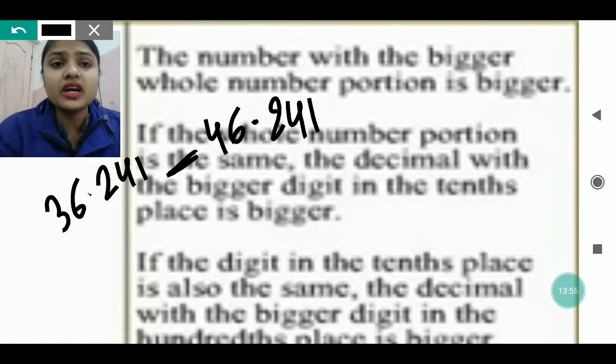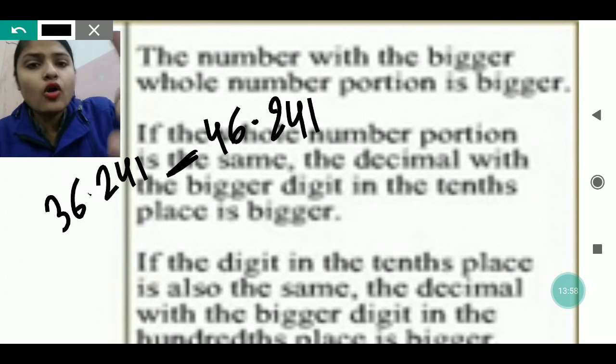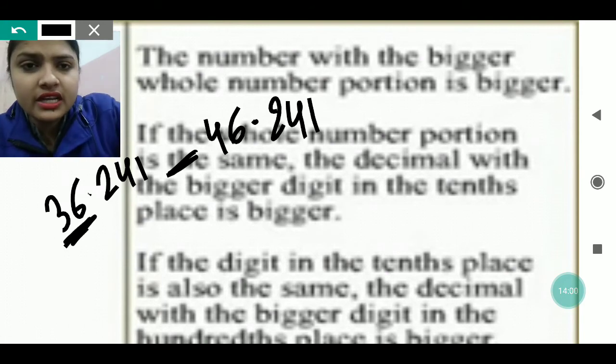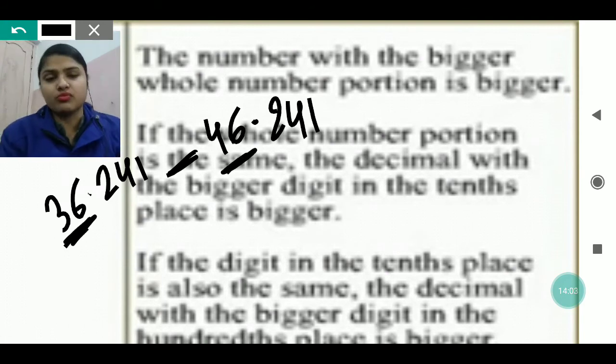The number with a bigger whole number portion is bigger. The whole number portion is the integral part, that is called the whole number portion.